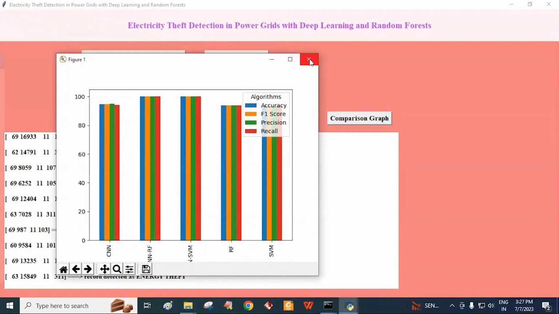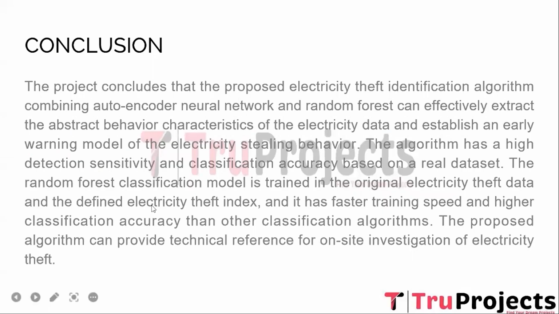The project concludes that the proposed electricity theft identification algorithm combining the autoencoder neural network and random forest can effectively extract the abstract behavior characteristics of the electricity theft data and establish an early warning model of the electricity stealing behavior. The algorithm has a high detection sensitivity and classification accuracy based on a real data set.